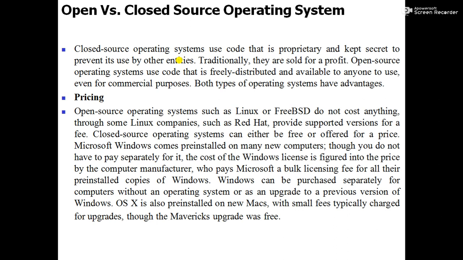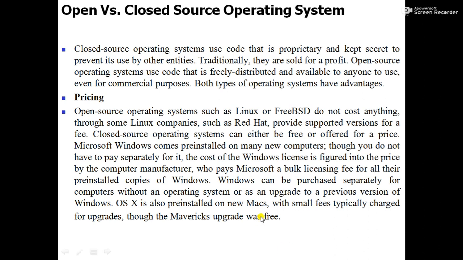So the basic difference between open source and closed source operating systems is that whatever software or programs that particular operating system has, in the case of open source, the code can be seen, viewed or modified by the users, whereas in the case of a closed operating system, it cannot be viewed or modified by the users.